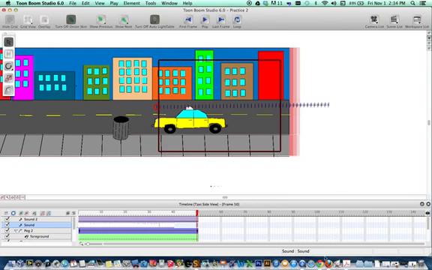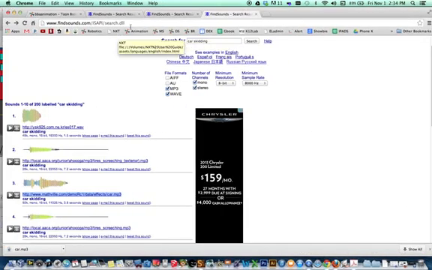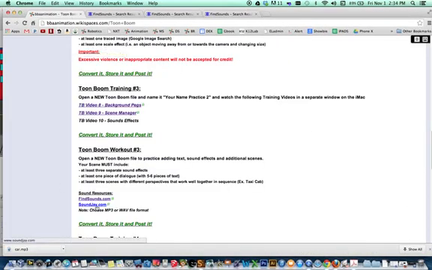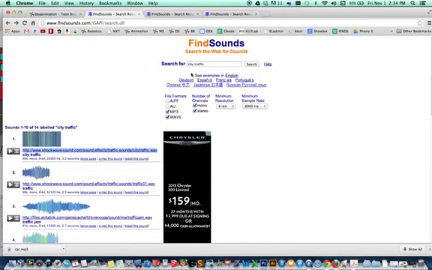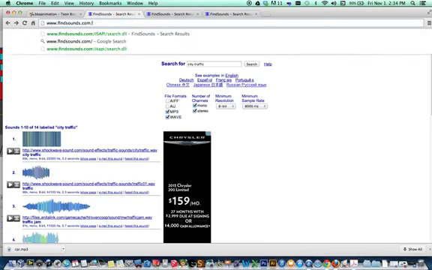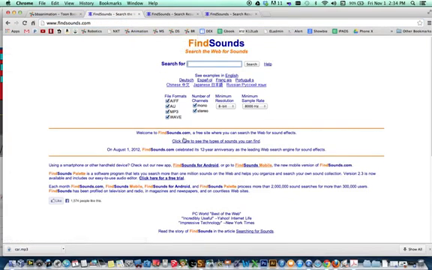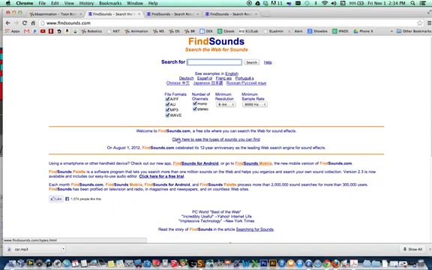You know where to find them, either at findsounds.com, or you can check out soundj.com as well. And just to show you, there are categories. If you're at findsounds.com, which is the home page, there's a link down here that says click here to see the types of sounds you can find.